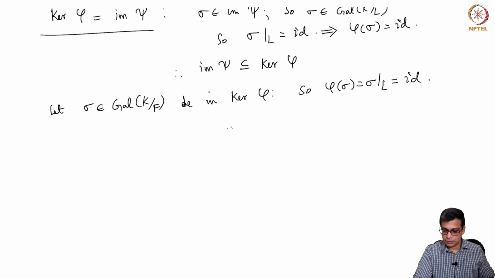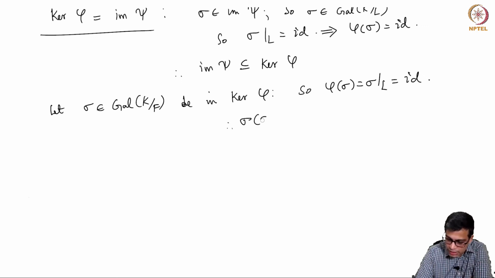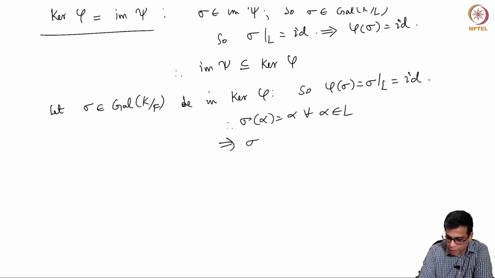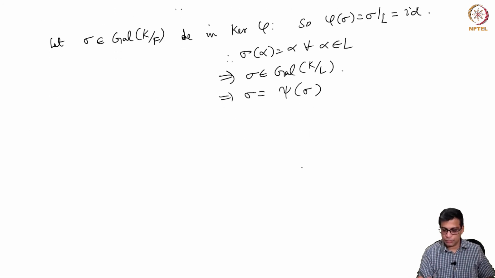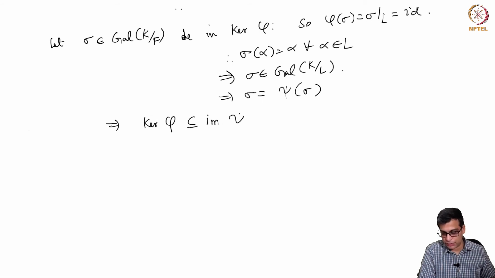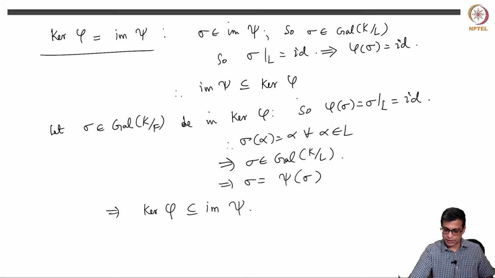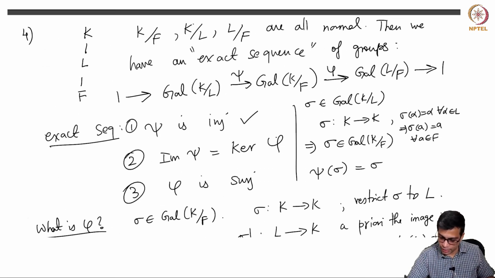That means if you spell that out, sigma of alpha equals alpha for all alpha in L. So sigma is in the Galois group of K over L. So sigma is equal to psi of sigma. So this implies the kernel of phi is contained in the image of psi. The image of psi is contained in the kernel of phi. So the second condition is also okay.